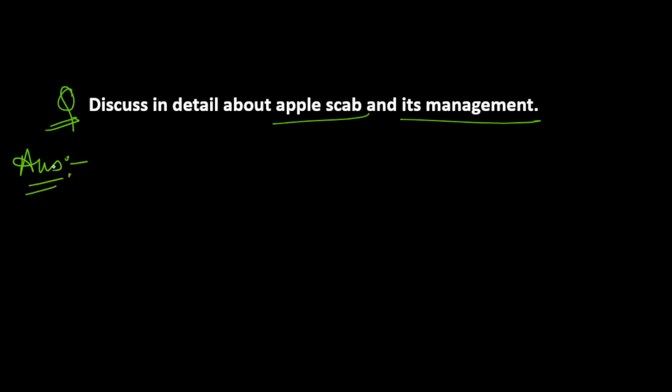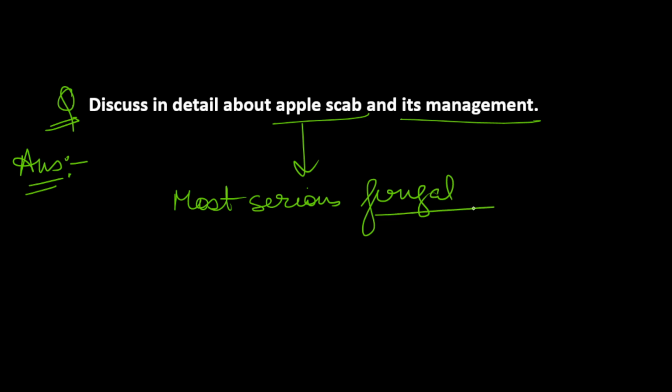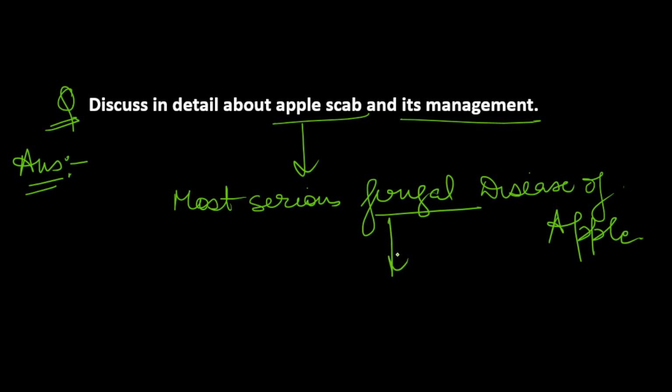In the introduction part, you can write that apple scab is the most serious fungal disease of apple, as it is caused by a fungus, Venturia inequalis.